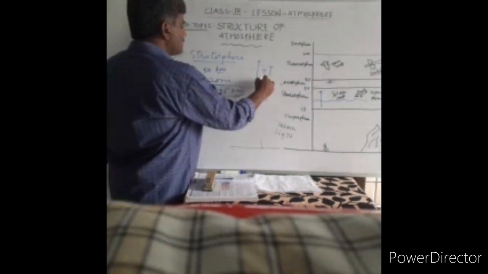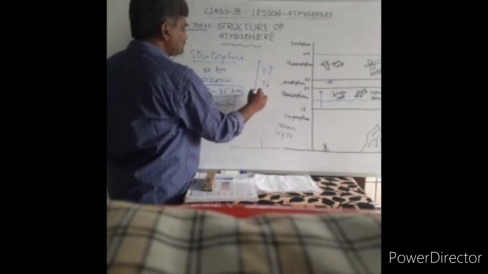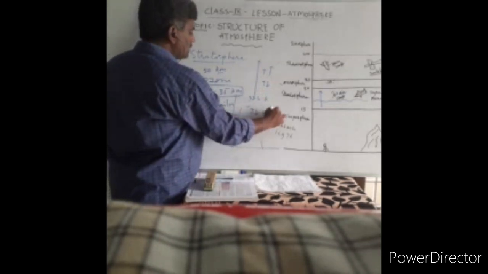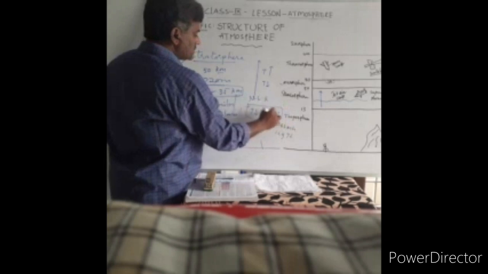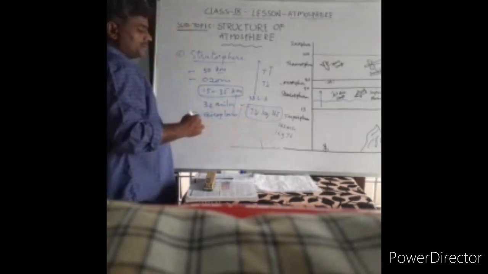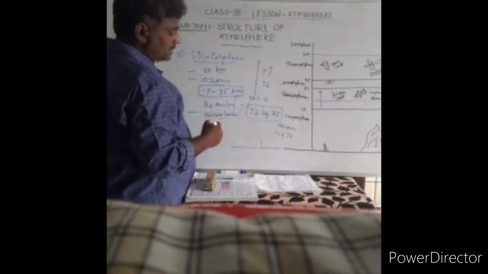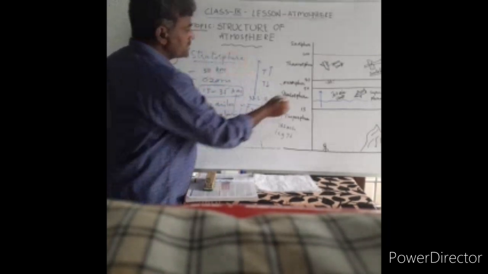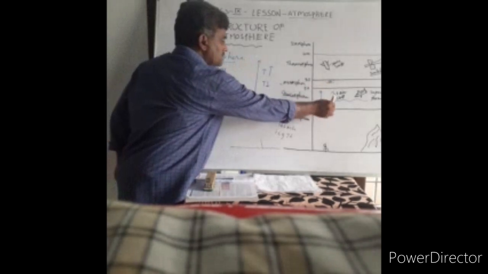In the higher elevation, temperature decreases at the rate of 1 degree centigrade for every 165 meters of ascent. This is a weather phenomenon in the troposphere, but not in the stratosphere. As we move in this area, temperature instead of decreasing will increase.